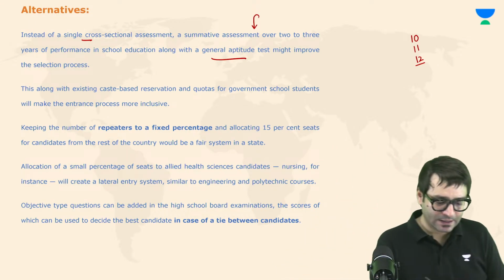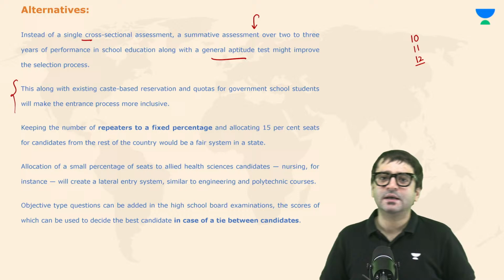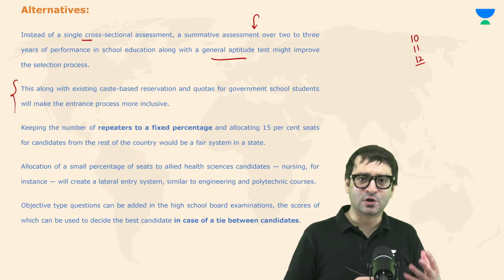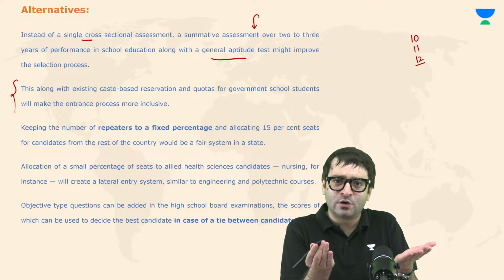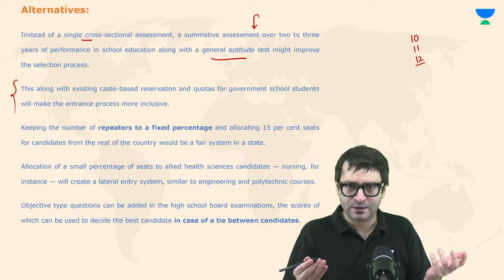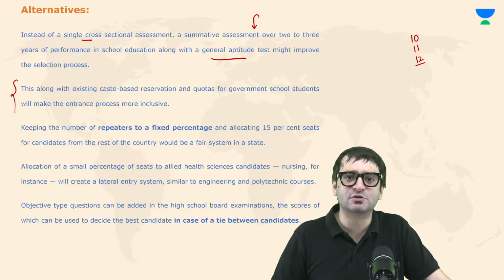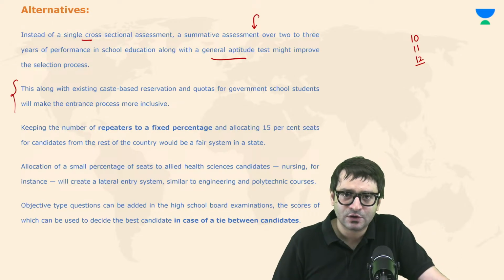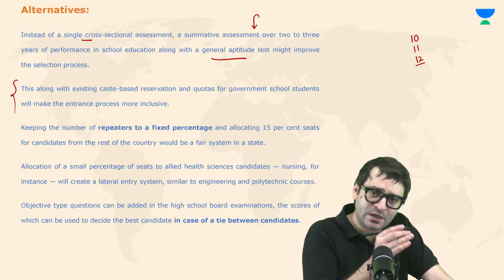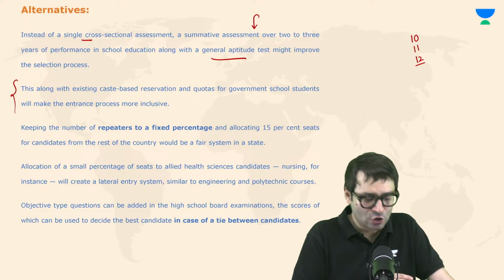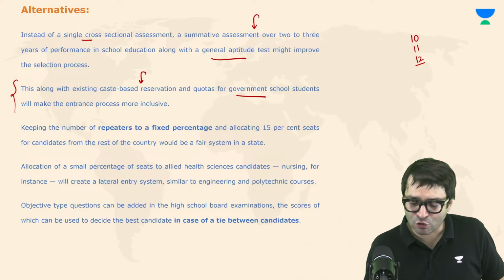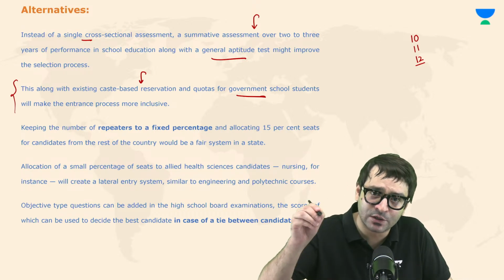That's number one. Along with this, there has to be caste-based reservation as well. Why? Because we can talk about equality only when the country is equal. But when the country is unequal, when there is discrimination on the basis of caste and tribal identity, to ensure equity and justice, we need to provide reservation as well. So this caste-based reservation should also be provided. Along with that, quotas should be given for government school students.